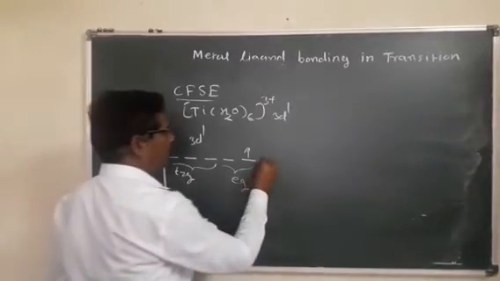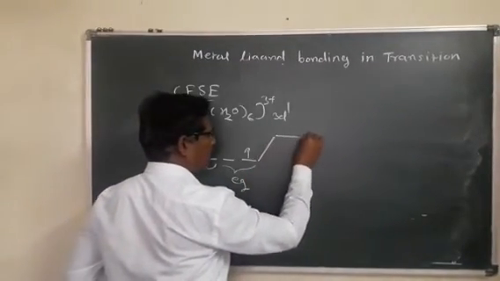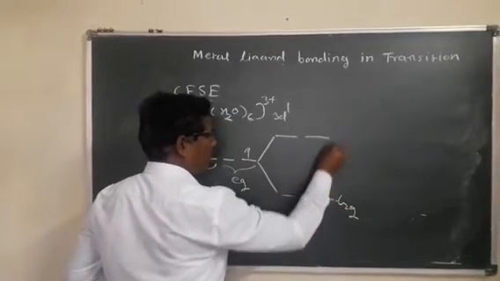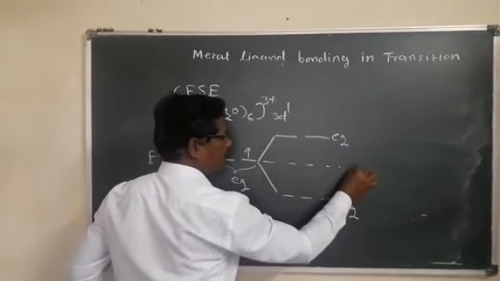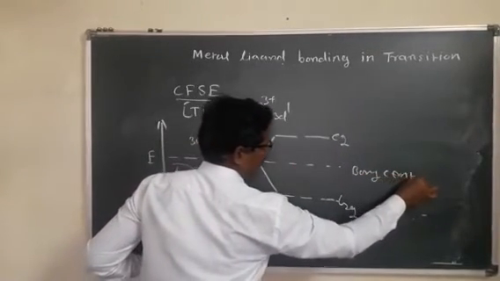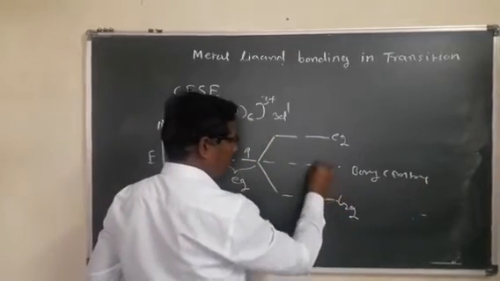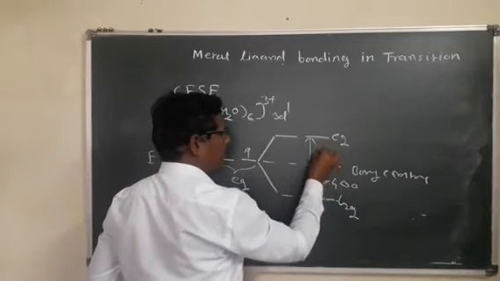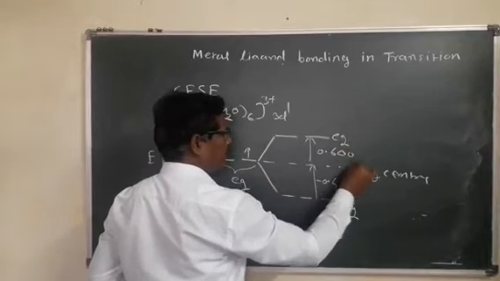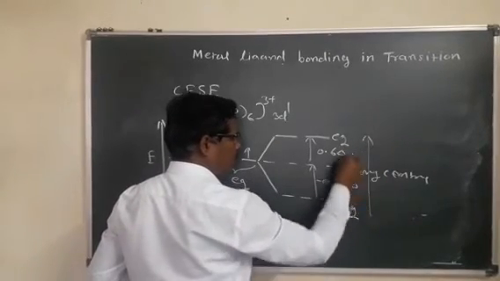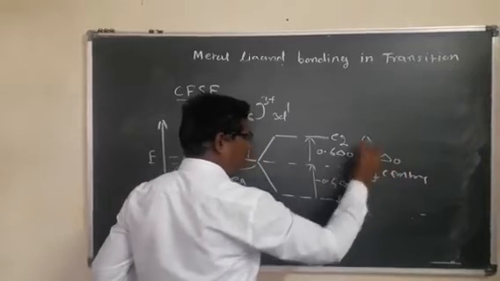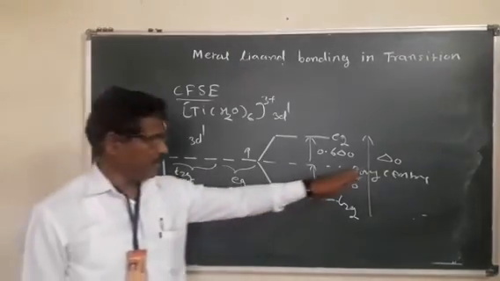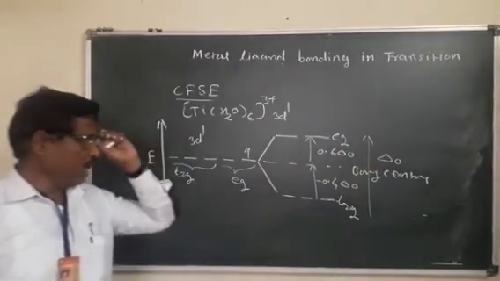The orbitals split into t2g and eg, with the barycenter level between them. The t2g is represented as minus 0.4 delta O, and eg as 0.6 delta O. The total energy between the t2g and eg orbitals is delta O, the crystal field splitting parameter of octahedral complexes, also known as the 10 Dq value.